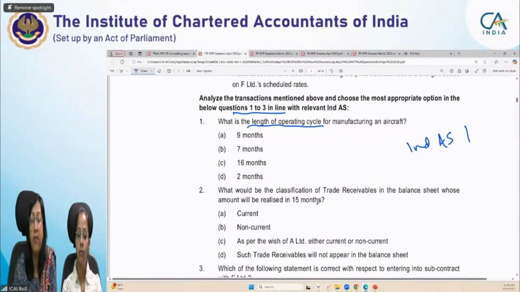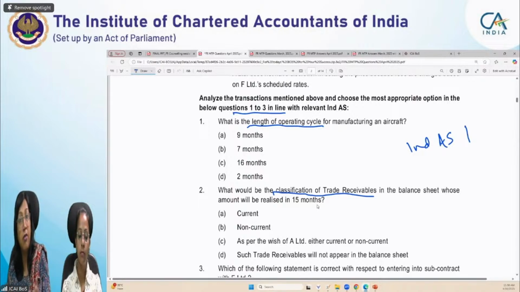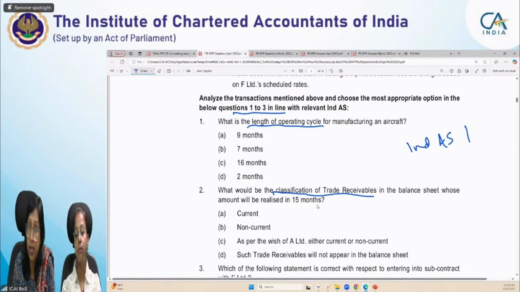Now, second question is what would be the reclassification of trade receivables in the balance sheet, whose amount will be classified in 15 months. So we are talking about classification of trade receivables. Classification of trade receivables may come in your Ind AS 109 also, and it will also come in your Ind AS 1 also, because classification relates to current and non-current, which is covered in your presentation of financial statements, that is Ind AS 1.